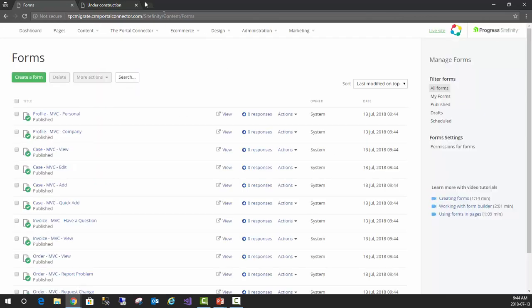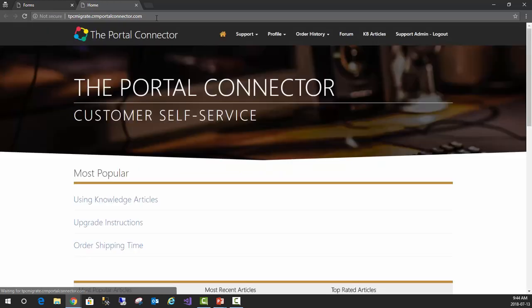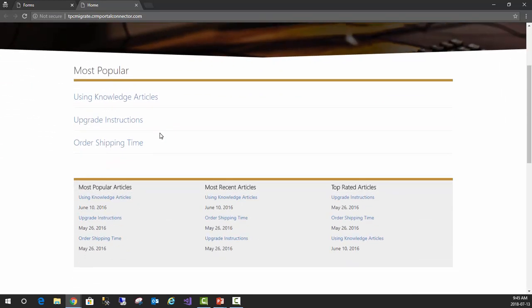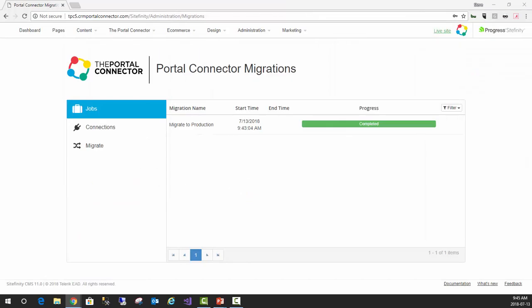So there they are there. If I hop into this front end here, just takes a second to spin up all of that. There we go. So now we have the exact same portal that we had originally, and we just migrated all of that content over.